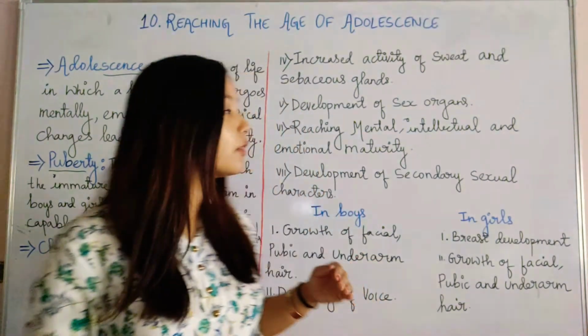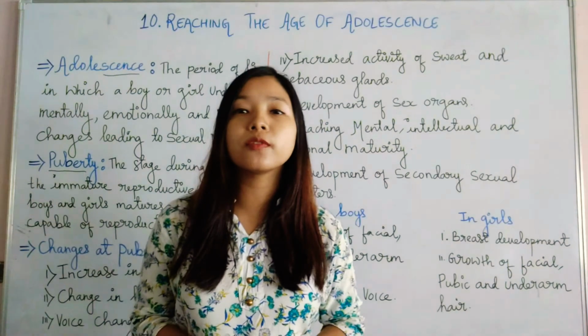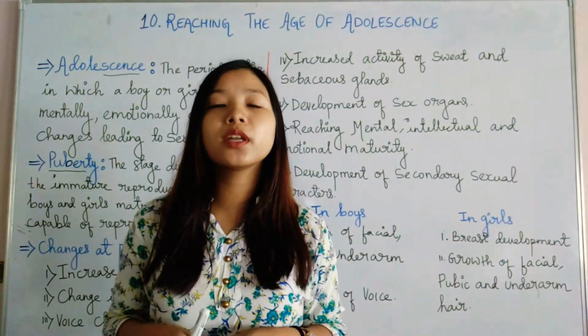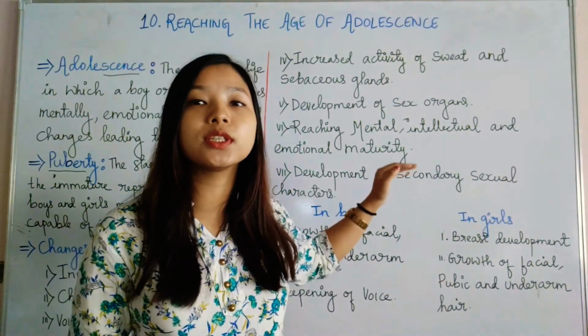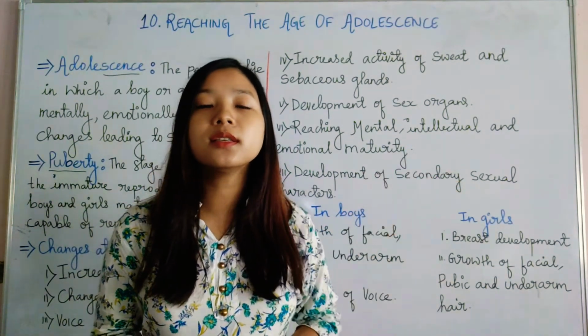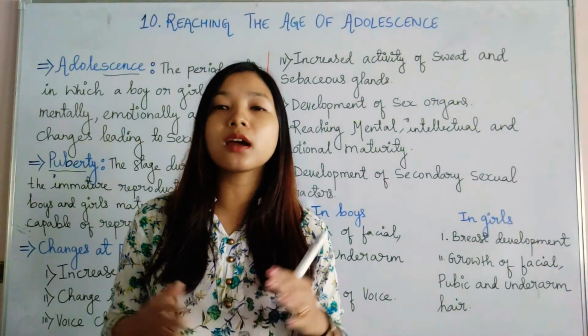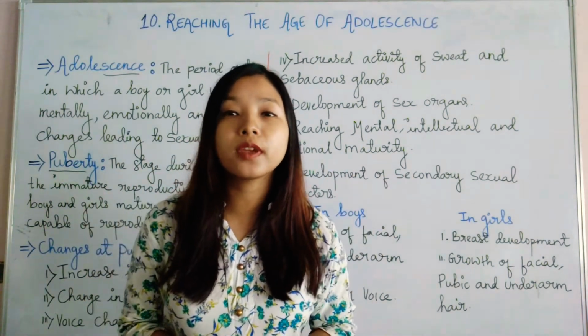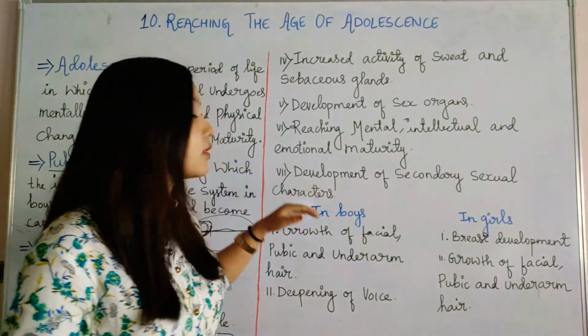The child will experience various situations and changes in their body and around them, and it may lead to their emotional, intellectual and mental maturity, which will make the child mature and start to think in various spheres.